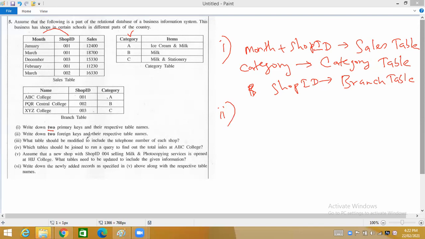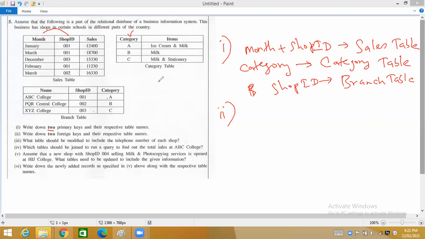Foreign key means, now let's say we are Sri Lankans, and when we are in Sri Lanka, we will never be called a foreigner. Only when we go to another country, we will be called foreigners. For example, if I go to Singapore, I will be known as a foreigner. Or if I go to USA, I will be called a foreigner. But when I come to Sri Lanka, I'm a local. I'm local to this place. I'm not a foreigner. But in Sri Lanka, if you see a person who belongs to another nation, if you look at a Chinese person, you will say he is a foreigner. But when he goes to China, he will never be called a foreigner.